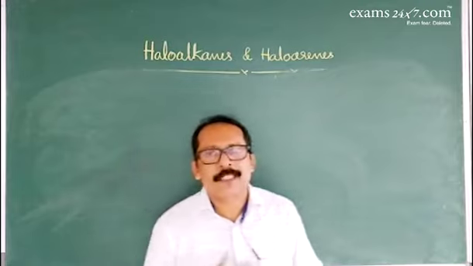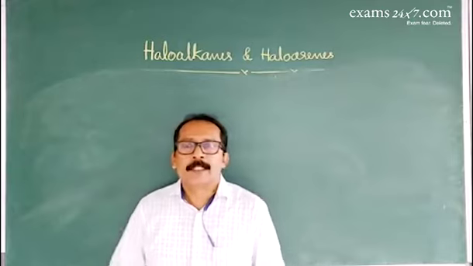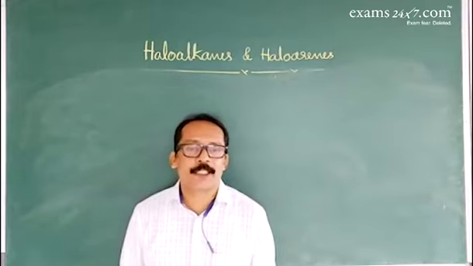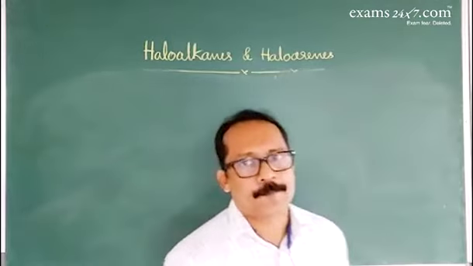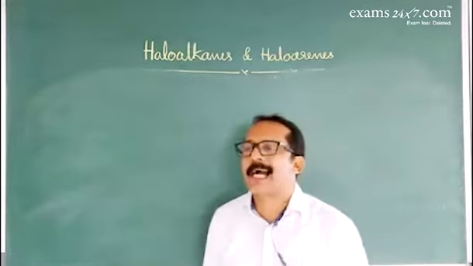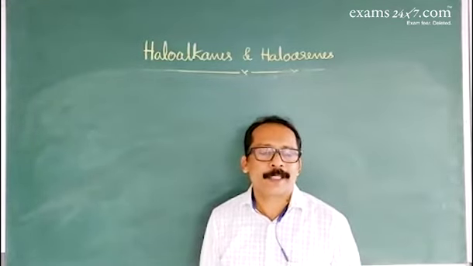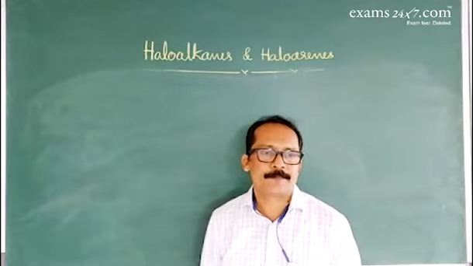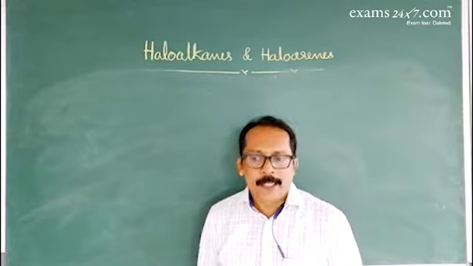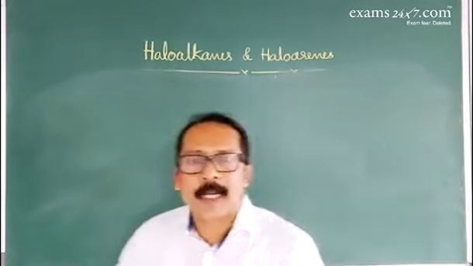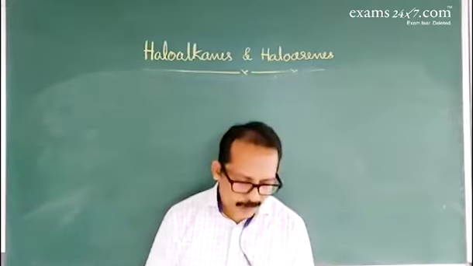The condition to exhibit optical activity is that there should be a chiral carbon, and there should not be a plane of symmetry in the molecule. What about chiral carbon, or asymmetric carbon? Four different groups attached to the carbon atom. Such a carbon atom is called a chiral carbon. If a compound possesses a chiral carbon and there is no plane of symmetry, such a compound exhibits optical activity.